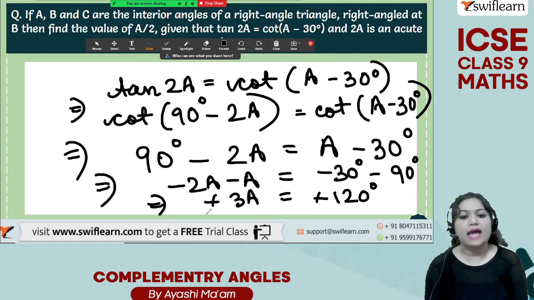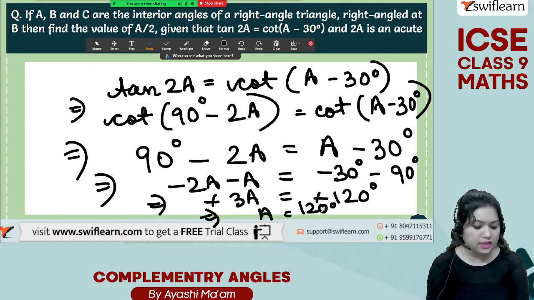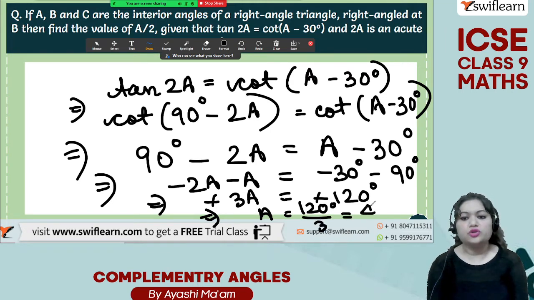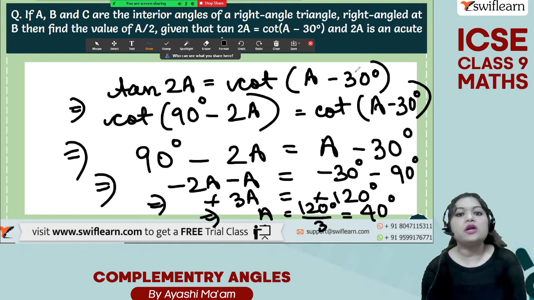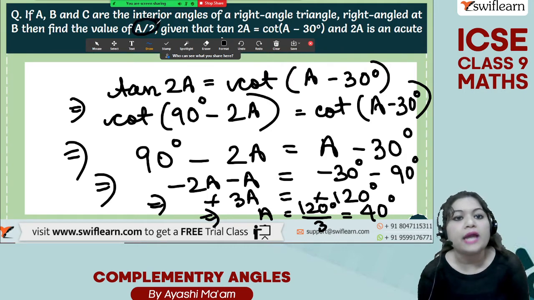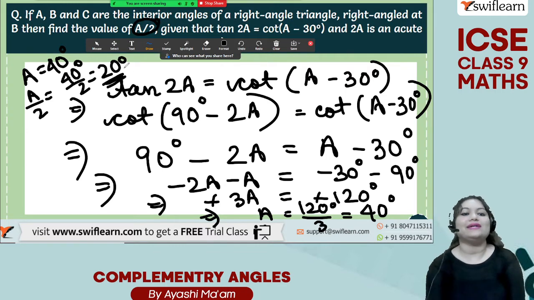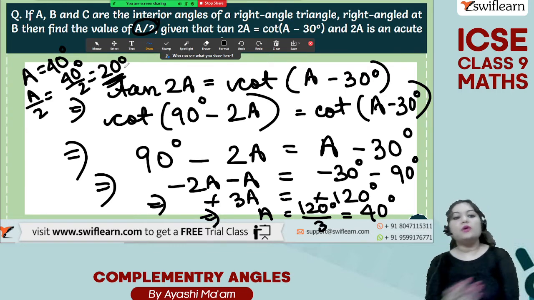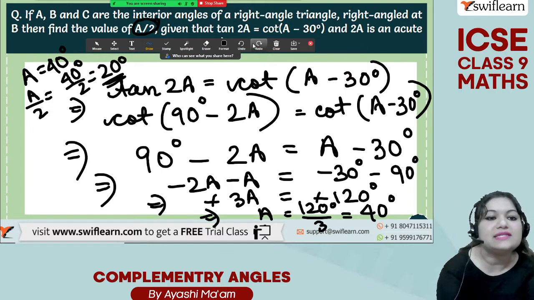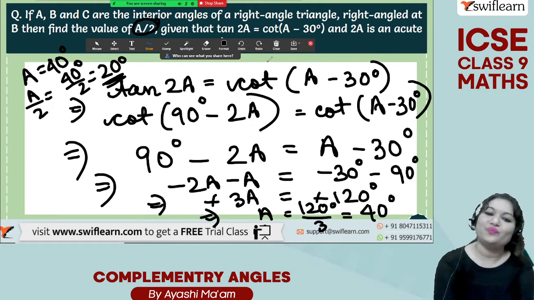Minus minus will cancel itself and A will be equal to 120 degree by 3, which is equal to 40 degree. But what is our question? Find the value of A by 2. So if A is 40 degree, then A by 2 will be 40 degree by 2, that is equal to 20 degree. Okay, so our answer will be 20 degree. That is the value of A by 2.